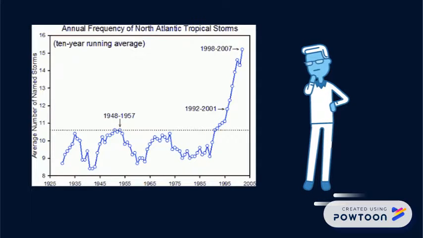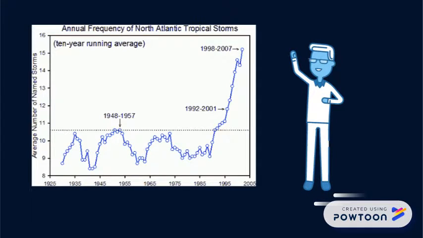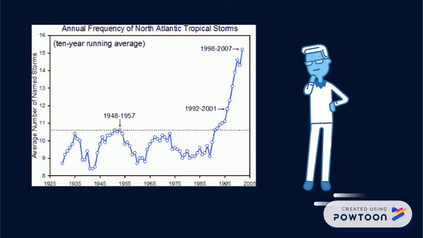The information in this graph depicts the annual frequency of North Atlantic tropical storms from 1925 to 2005. It can be seen that there has been an extreme increase in the frequency of severe storms. This is due to a warmer atmosphere fueling the amount of storms that occur.